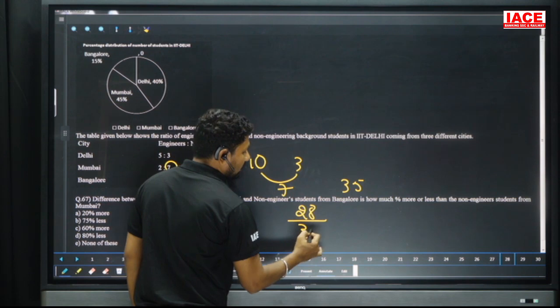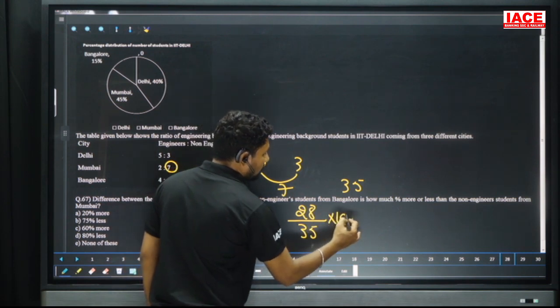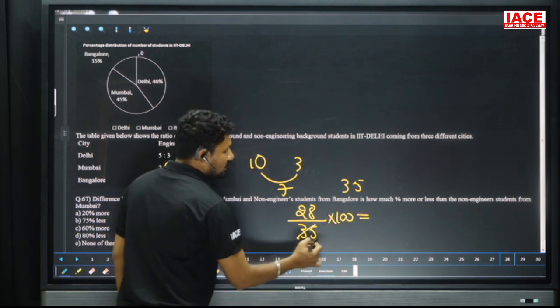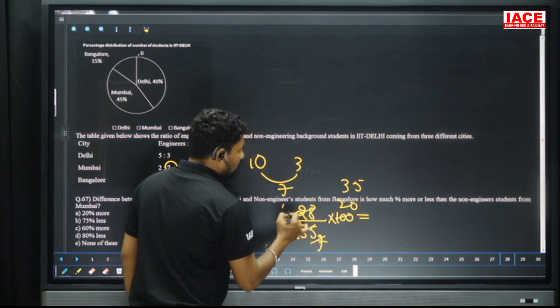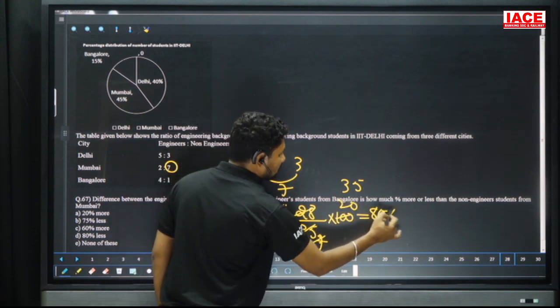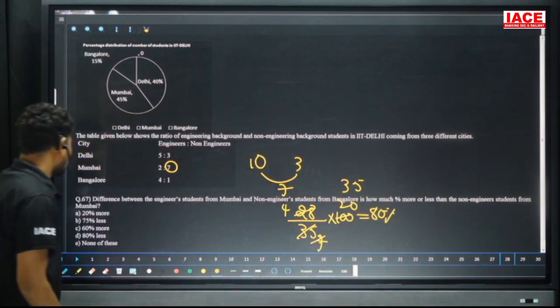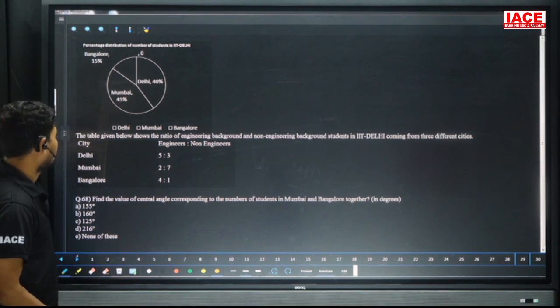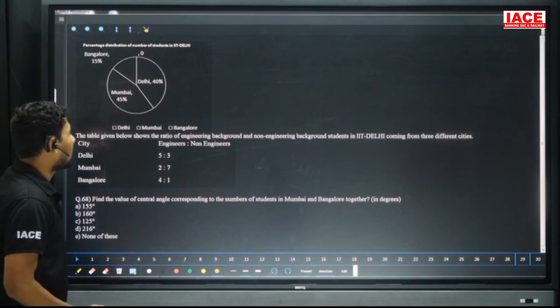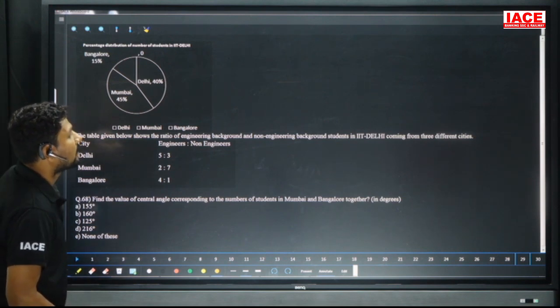28 by 35 into 100. And cancel the values here. 5 sevens are 35, and 5 20s are 100, and 7 4s are 28, 4 20s are 80, is equal to how much percentage? 80 percentage. Our option is 80 percentage less. So option is D. Next, find the value of central angle corresponding to the number of students Mumbai, Bangalore together.